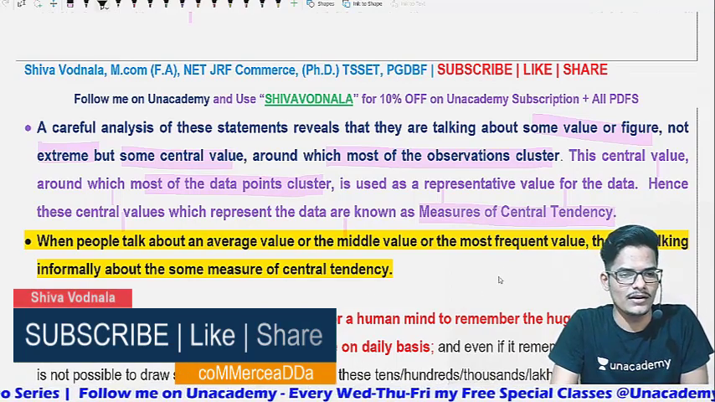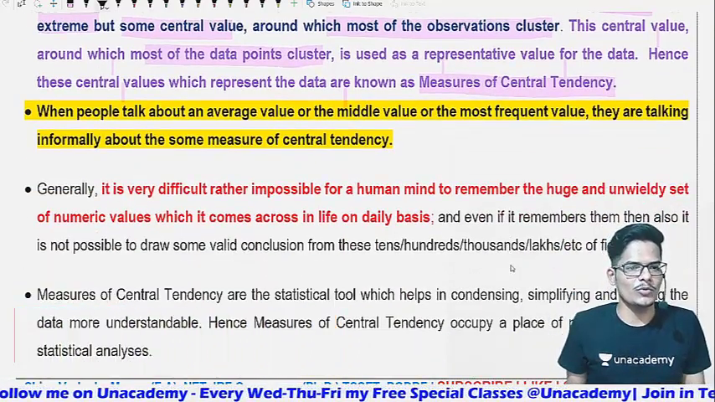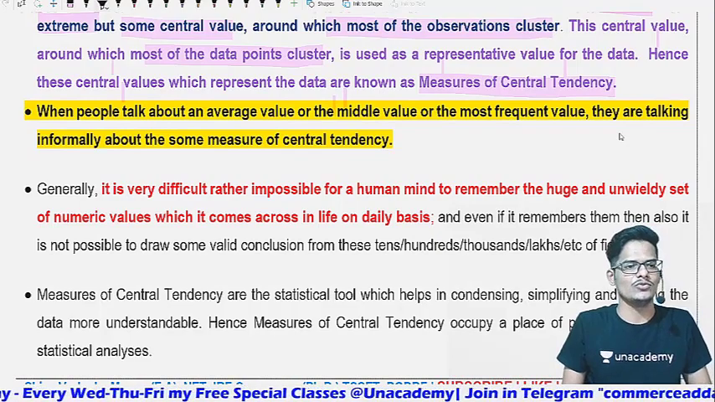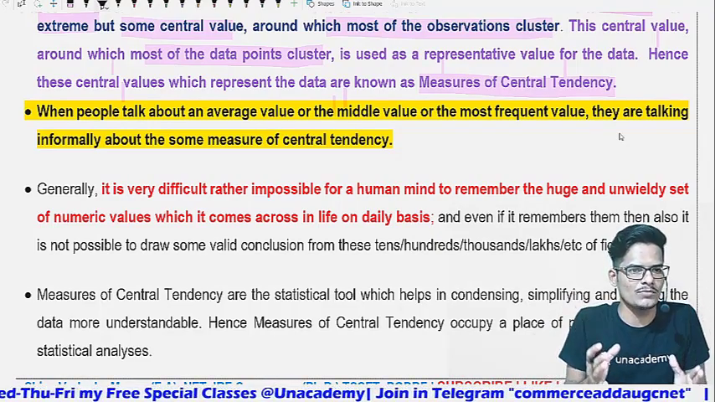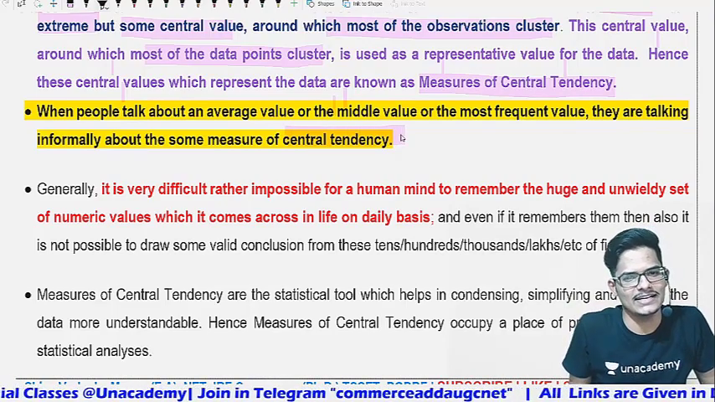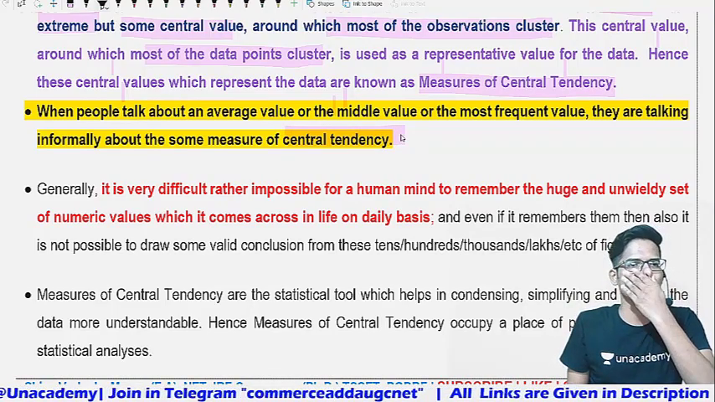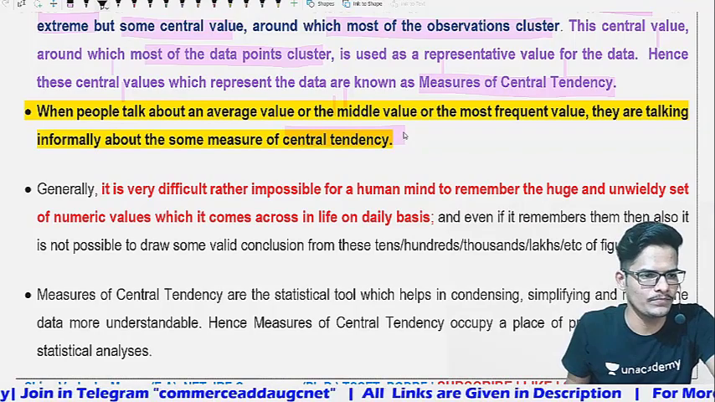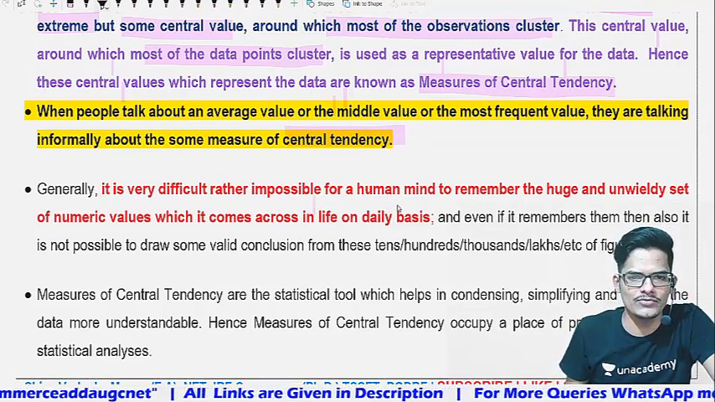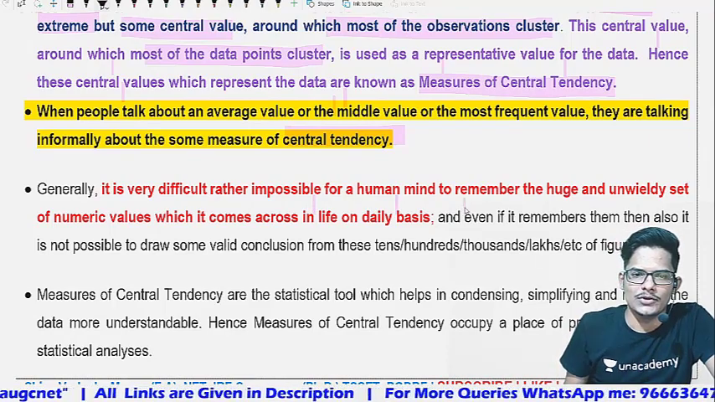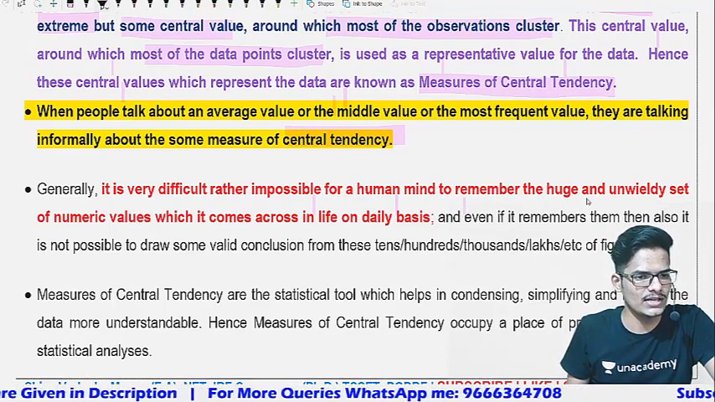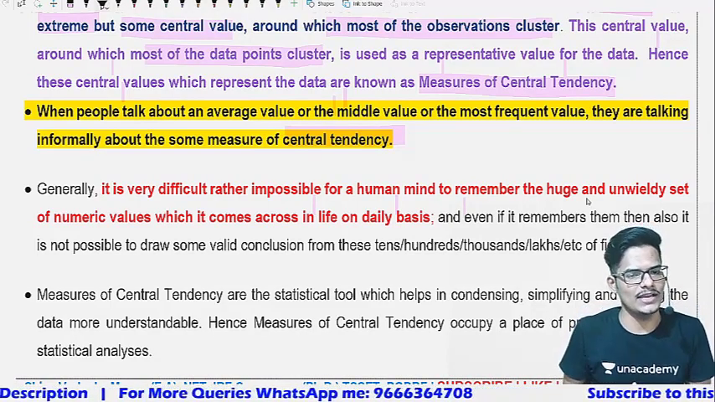Now, when people talk about an average value, or a middle value, or a most frequent value, they are informally, indirectly speaking about a measure of central tendency. Generally it is very difficult, rather impossible, for the human mind to remember the huge and unwieldy set of numerical values it comes across in life on a daily basis.